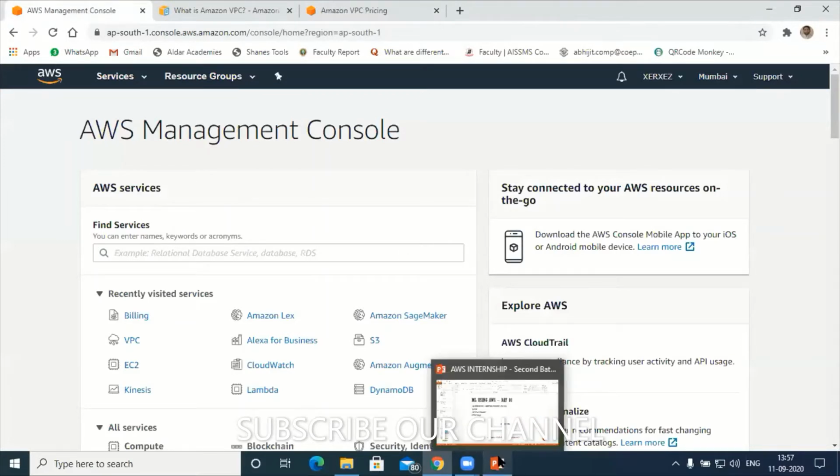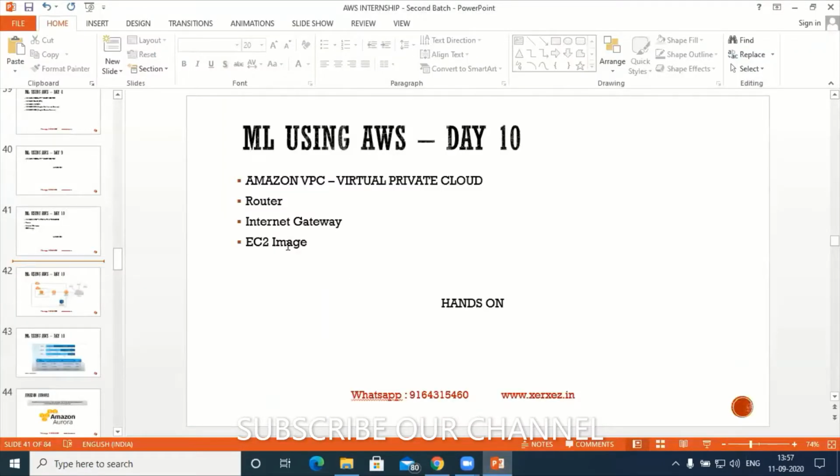So today's topic in day 10, let me try to finish some of the other services which are required to run machine learning programs. Like yesterday I was discussing Lex for sentiment analysis. Today we'll discuss VPC, virtual private cloud. In the coming 2-3 sessions I'll try to cover load balancing, auto scaling systems, imaging, and Redshift. Those platforms are also sometimes required to run machine learning programs.